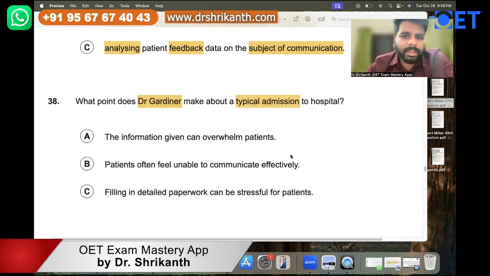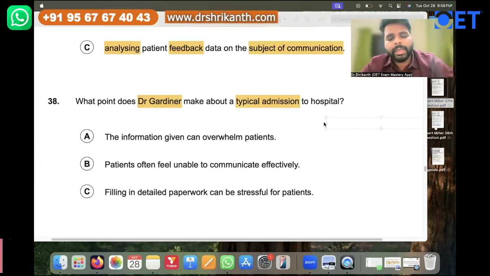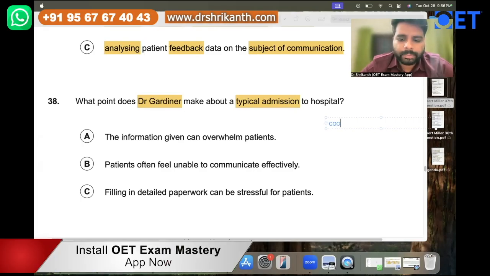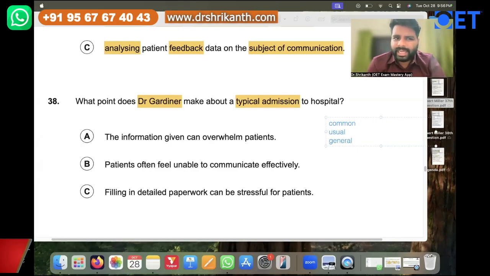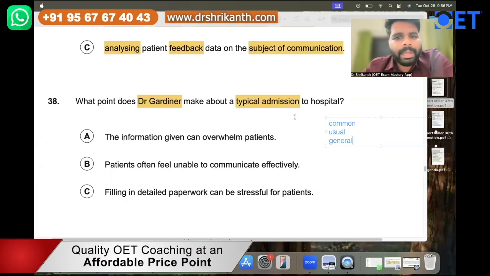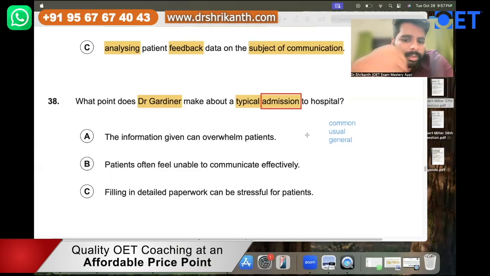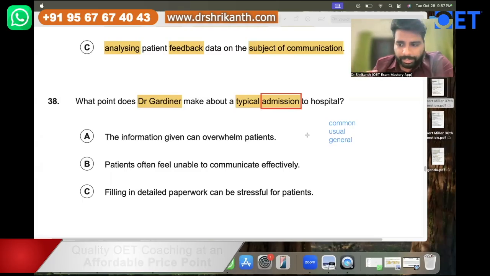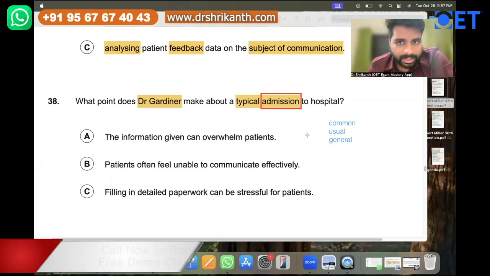Now, typical basically means what? Usual, common. Okay, so common or usual, or we can say general. Typical basically means these are the synonyms for typical over here. Now he is saying generally when a patient becomes admitted. Okay, typical admission basically means what? The very first time the patient is coming to the hospital as a patient.